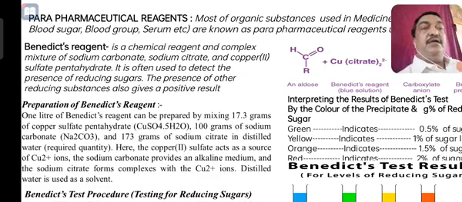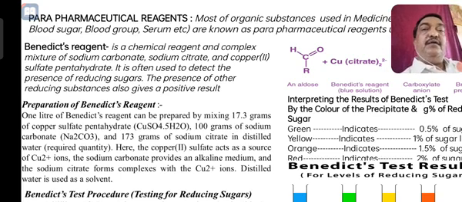Most of the organic compounds or substances used in pharmacology, particularly for checking urine, blood group, blood sugar, etc., are certain chemical substances called pharmacological reagents, and these have a lot of applications in the pharma industry.